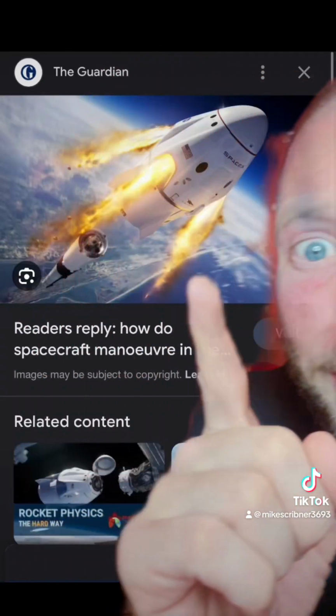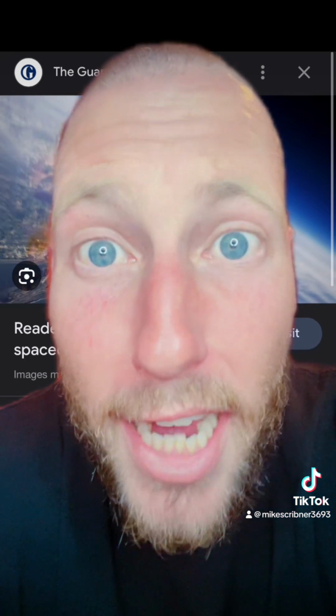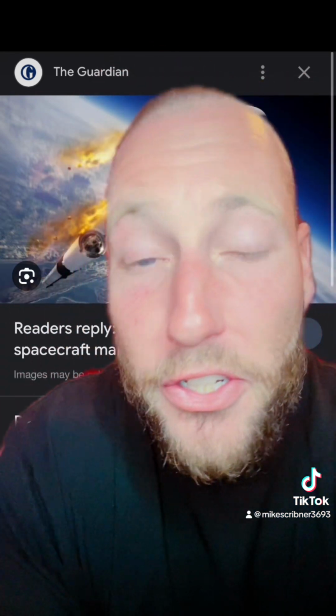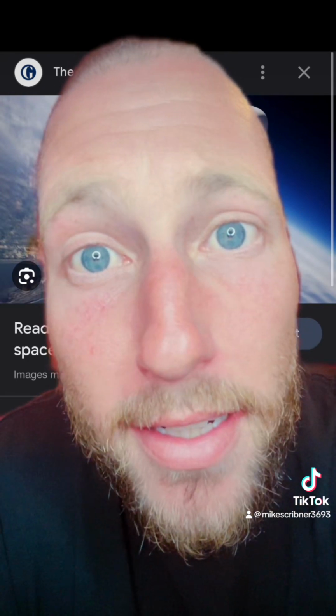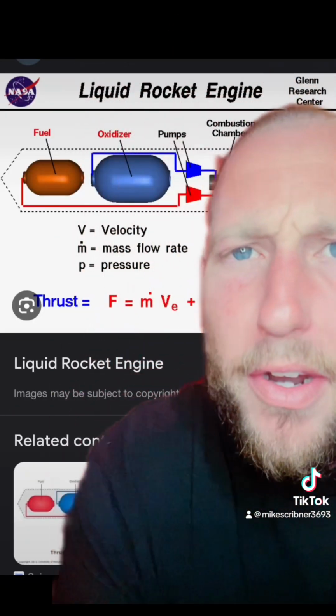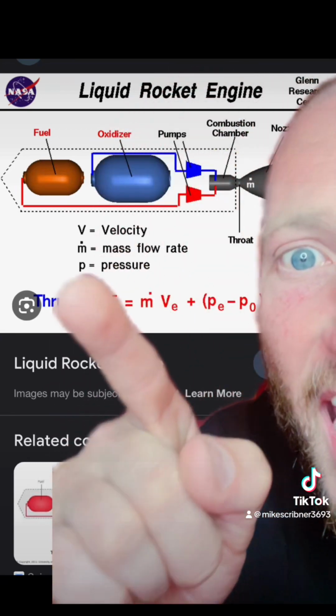Because yeah, this is CGI. This is an image, brother. This is not a scientific method experiment. Now I can already hear the trolls: Dude, it's a liquid rocket engine when we're in space. Dude, look up the diagram.